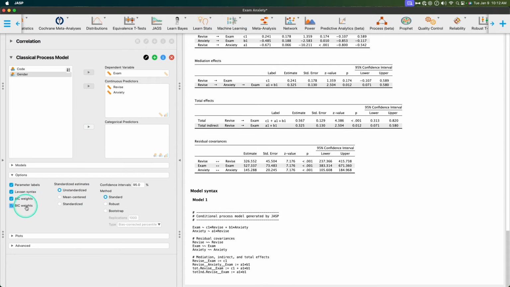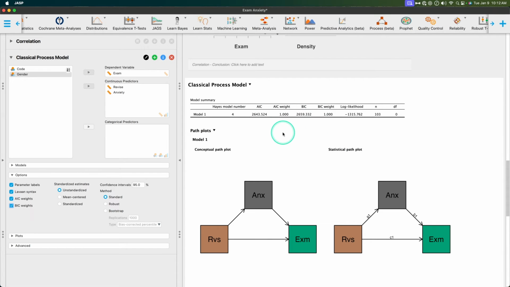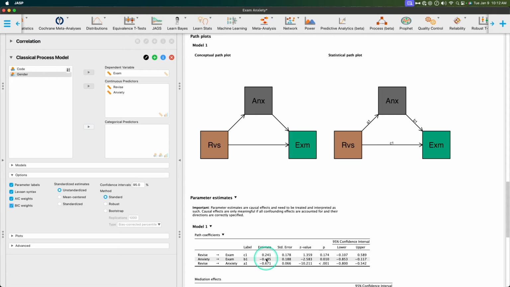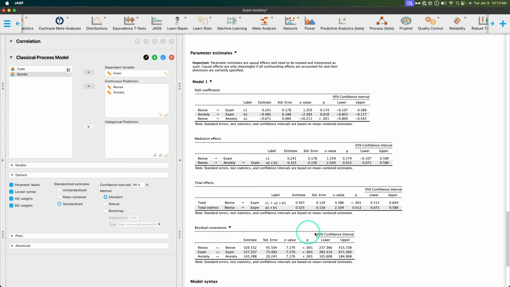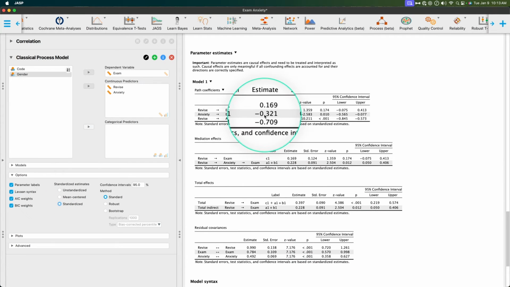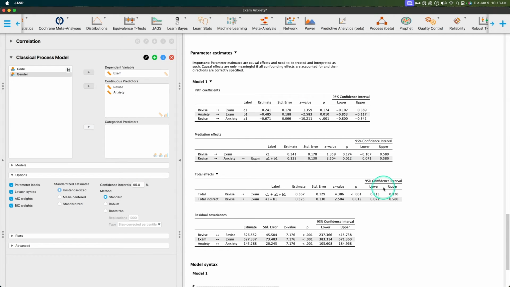You can get your AIC and BIC weights. I believe that's going to add it. Oh, yes, it added it up to the model summary there. And then you can get standardized estimates. You can get unstandardized, which is what these values here are. You can get mean-centered. I'm not entirely sure where. I don't think mean-centered actually would have affected anything. And then standardized, so betas, right? Those did change. I'm going to change it to unstandardized. Confidence intervals, you will get confidence intervals for all of your estimates.